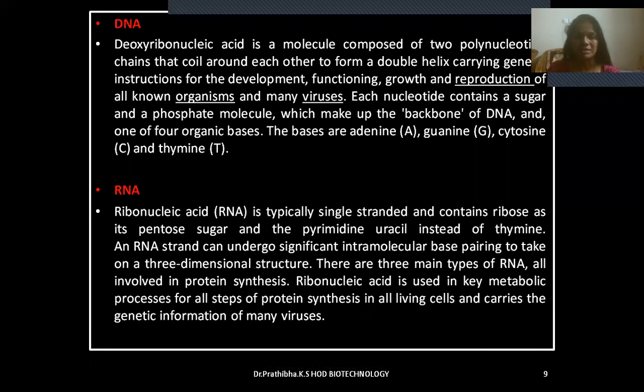RNA, ribonucleic acid, is typically single-stranded and contains ribose as its pentose sugar and the pyrimidine uracil instead of thymine. An RNA strand can undergo significant intramolecular base pairing to take on a three-dimensional structure. There are three main types of RNA, all involved in protein synthesis. Ribonucleic acid is used in key metabolic processes for all steps of protein synthesis in all living cells and carries the genetic information of many viruses.